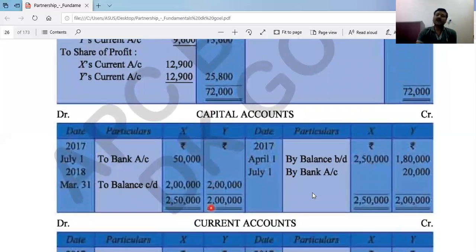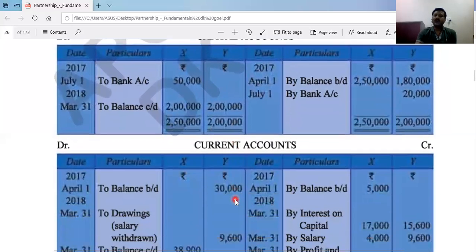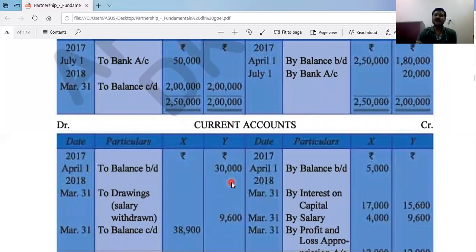And now we prepare capital account, opening balance, this and this, and Y has introduced additional capital 20,000 and X has withdrawn 50,000. Now find total and balance, 2 lakh, 2 lakh. After that current account: the opening balance of X is given 5,000 and Y is given debit balance 30,000. Now Y has been drawing 9,600. How has 9,600 come? Because in the question it is saying that the salary of Y has been drawn regularly. So equal drawing will be equal to salary, and X's salary is 4,000 annual.